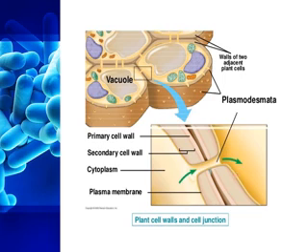Now you can easily see plasmodesmata here. That is the cytoplasm, these are small holes, these are the plasmodesmata, through which the cytoplasm is connected.